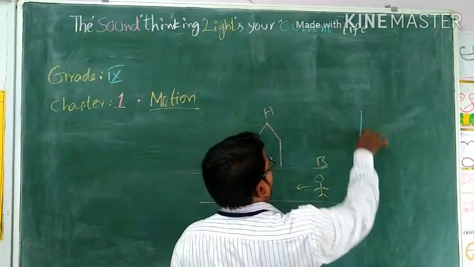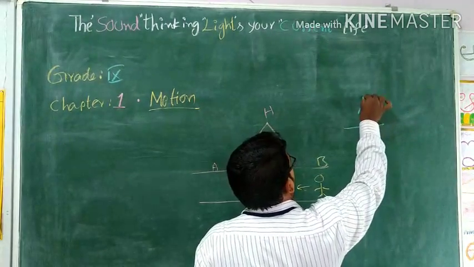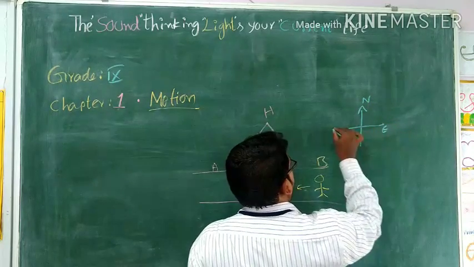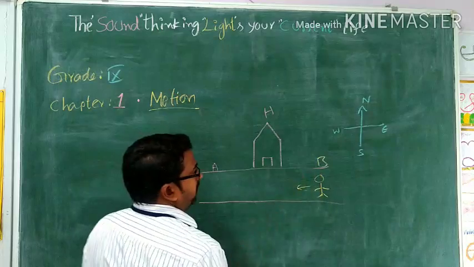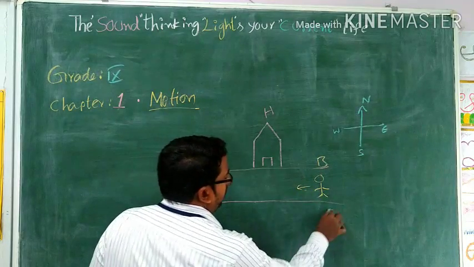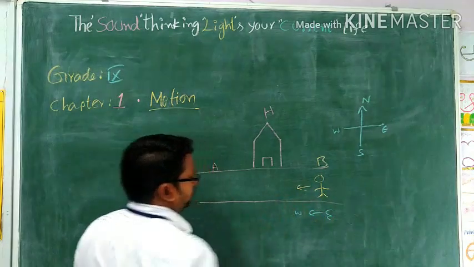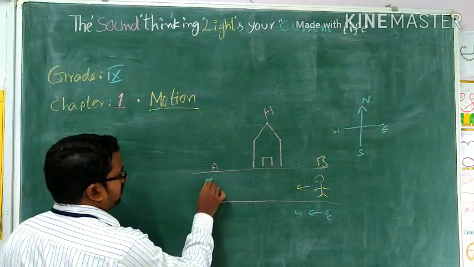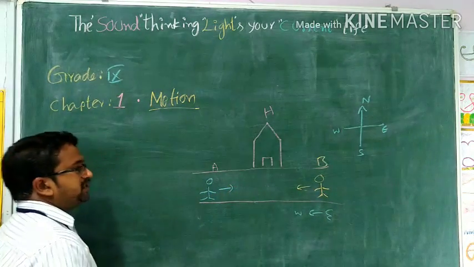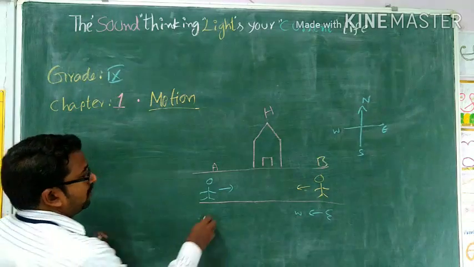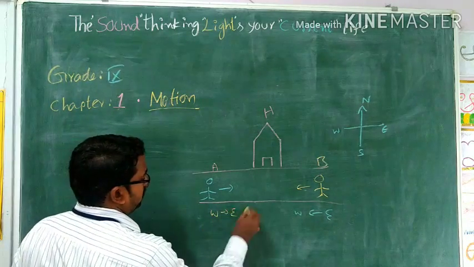For the reference, I am giving north, east, west and south. So now this person B is moving from east to west, and I am going to take one more person here. He is moving like this. Means from where to where? From west to east.